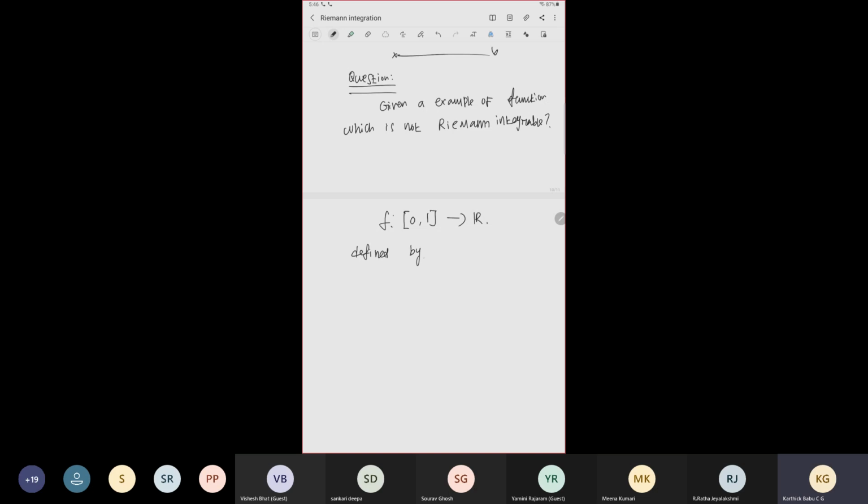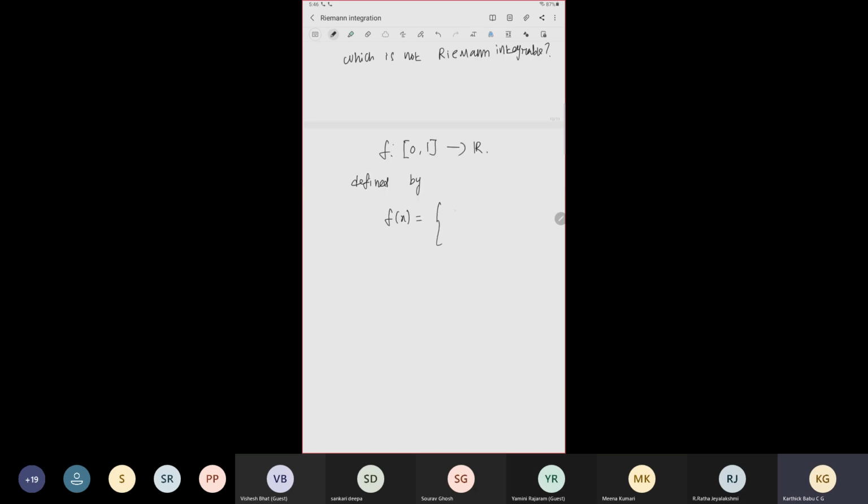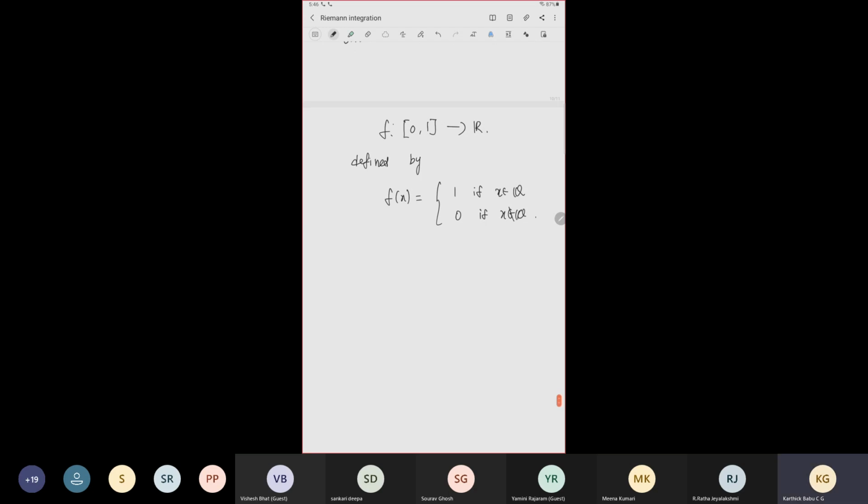Define f by f(x) = 1 if x belongs to [0, 2] and x belongs to Q, and 0 otherwise. This is the indicator function of Q. This is not Riemann integrable. The reason is very simple: both the sets Q and Q complement are dense in the closed interval [0, 1]. So if you choose any interval of sufficiently small length, there exists a rational and also an irrational.